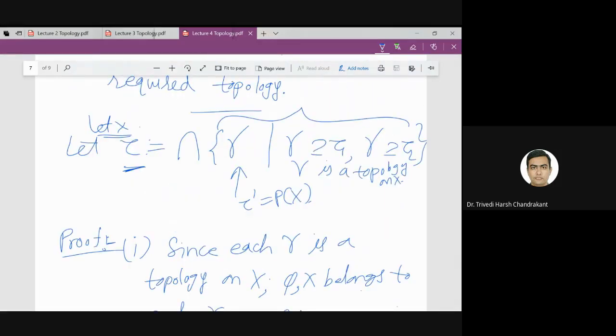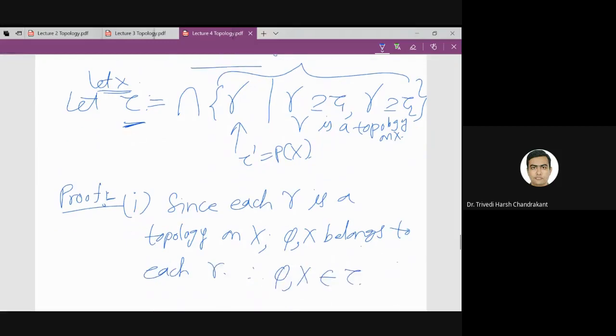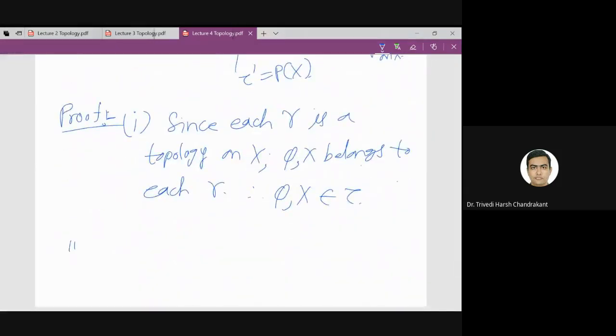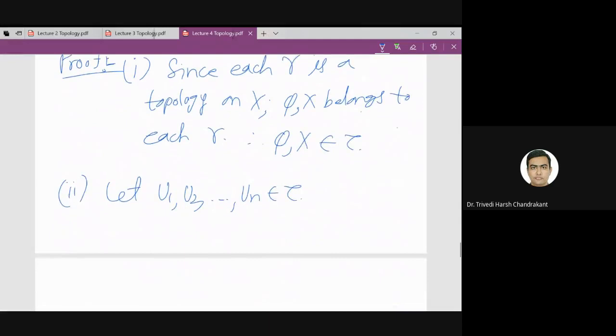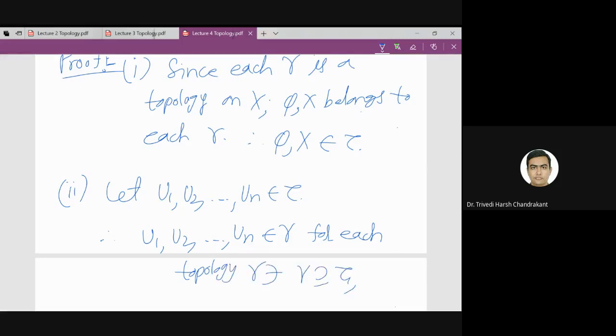Phi and X belong to each gamma, so therefore they belong to the intersection. They belong to tau. The same way, if you take n elements U1, U2, ..., Un belonging to gamma for each topology gamma such that gamma contains tau1 and gamma contains tau2.